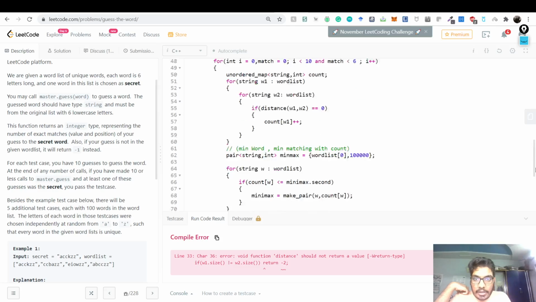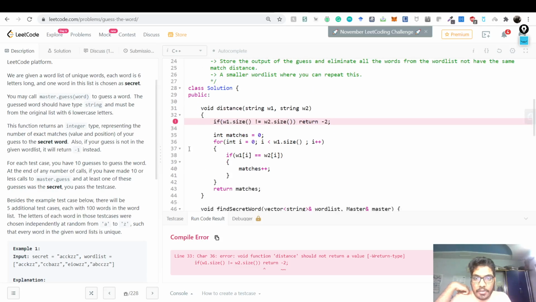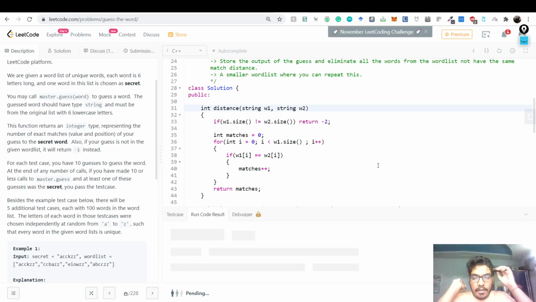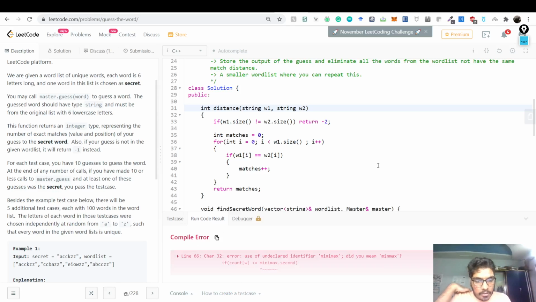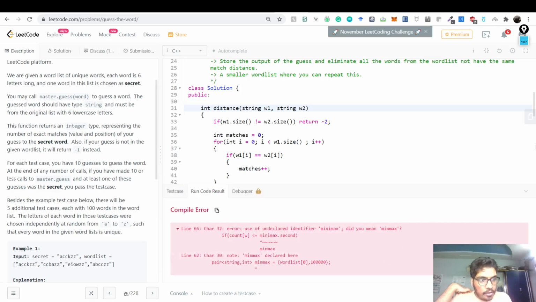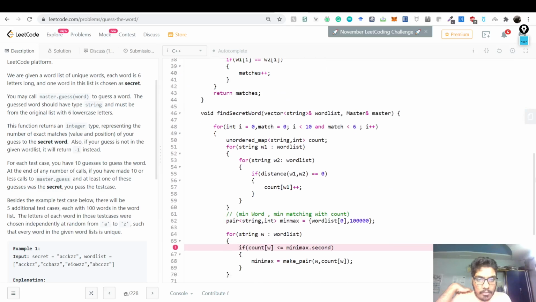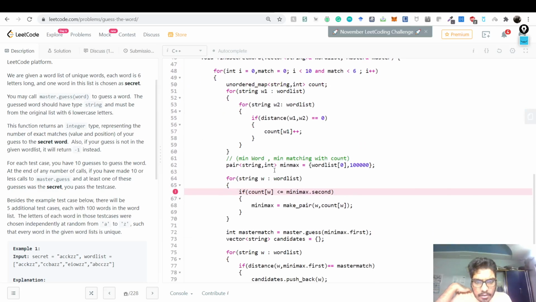Okay, error: void function distance. Okay, did I make the distance function void? I am very sorry. It returns an integer, which is the distance. Okay. The naming error is wrong. Let's have minimax.